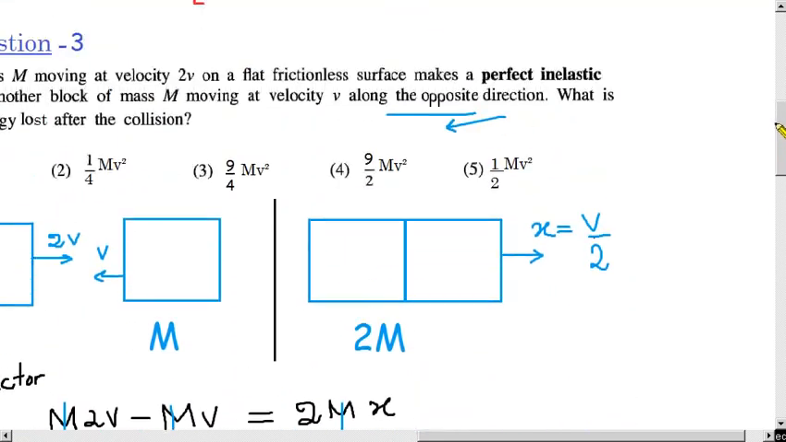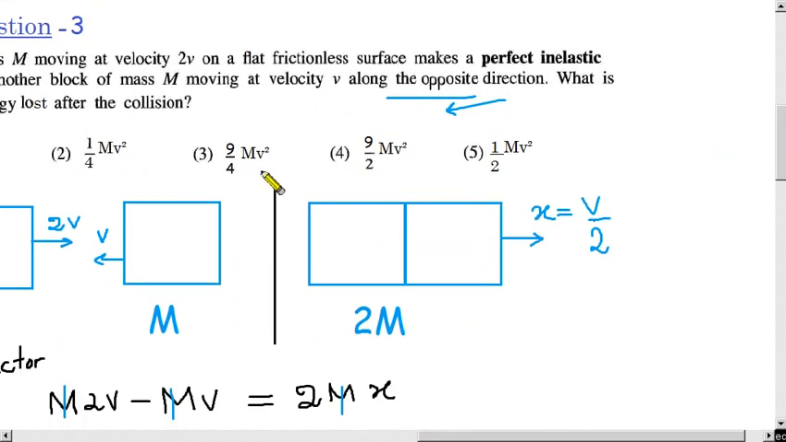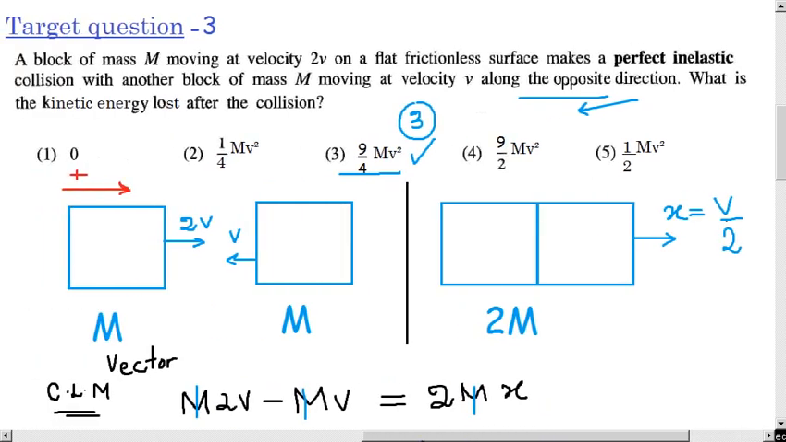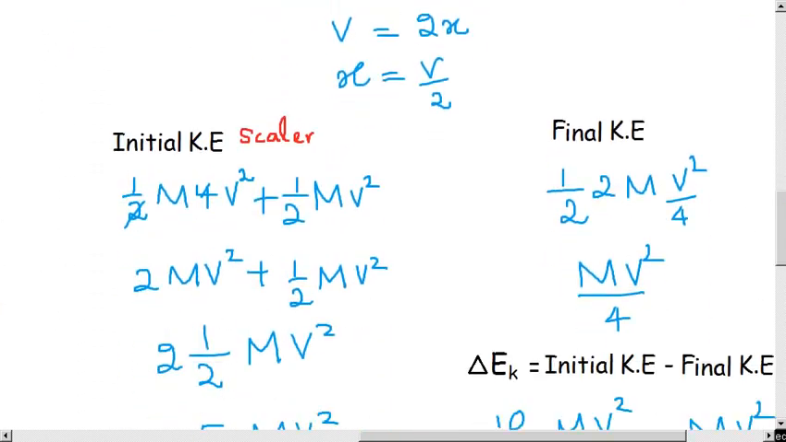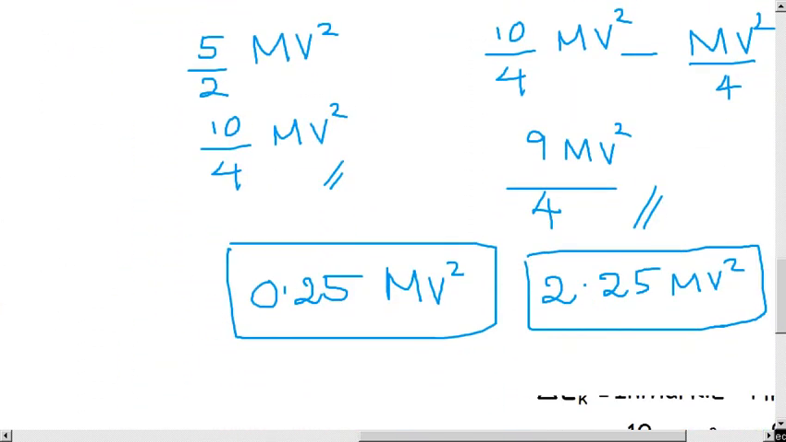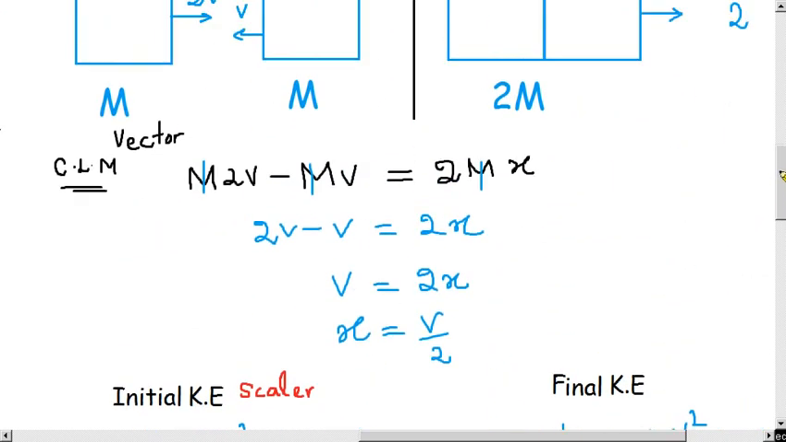So children, the answer is what? 9 divided by 4 mv squared. So this one is the answer for this question. So children, I think this calculation may be very useful for you to understand how this damage occurs if the other vehicle comes from the opposite side. So we can understand that since this kinetic energy lost is very big, the damage is also very big.